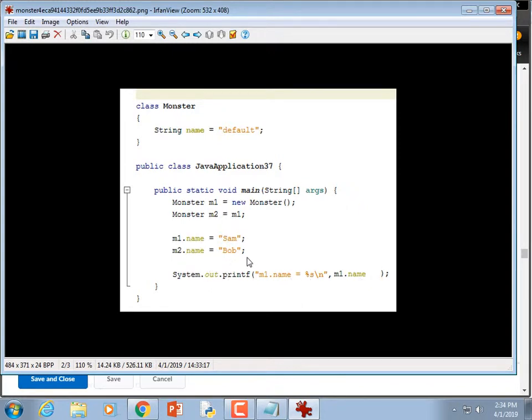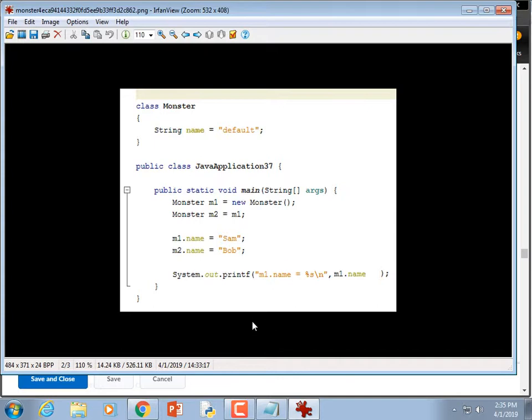If you set M2.name equal to Bob, it's not going to leave M1's name Sam, because M2 equals M1. M2 and M1 both have references to the same memory address. There's only one object. If we created two objects, M2 is equal to new monster and M1 is a new monster, then each one has their own data. But right now they're sharing data because they're pointing to the same object. So it would be Bob because it's the same thing, right? Yep, that's exactly what I'm saying.